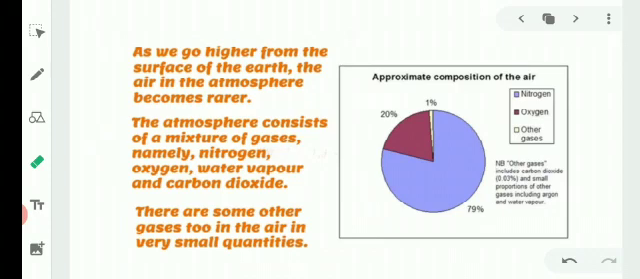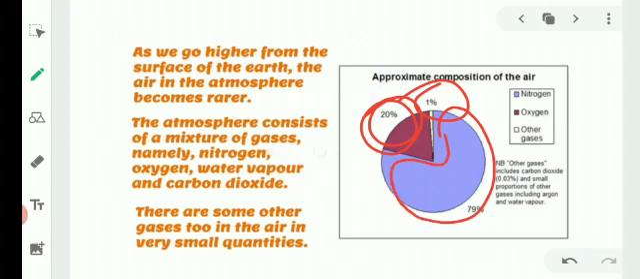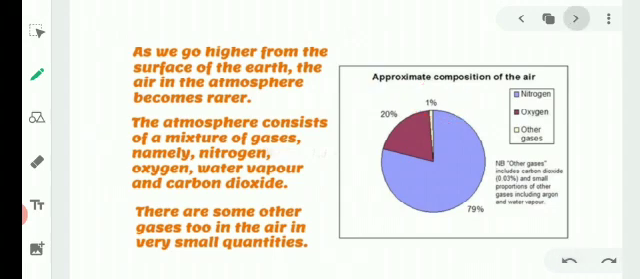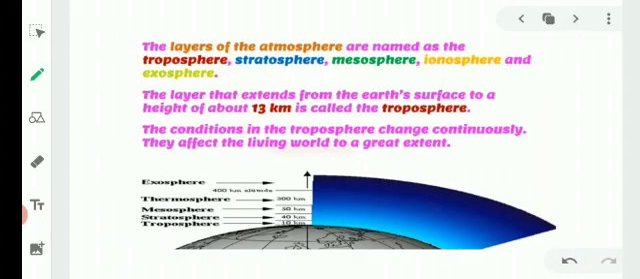As you can see in this chart, other gases are only 1%, oxygen is 20%, and nitrogen is 79%. The layers of the atmosphere are named the troposphere, stratosphere, mesosphere, ionosphere, and exosphere.